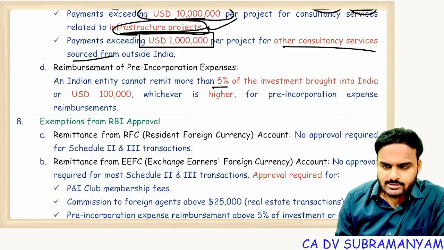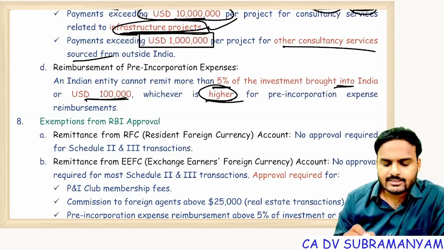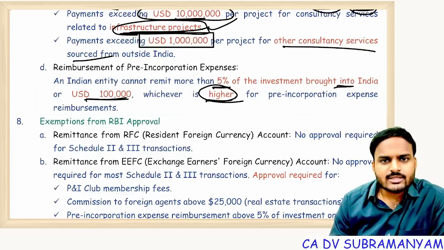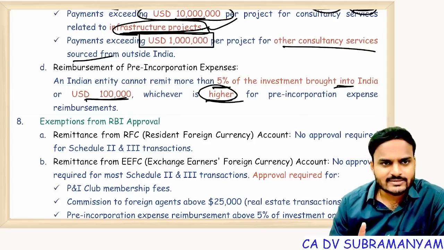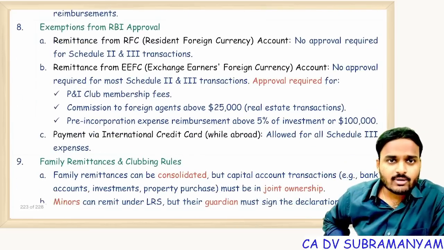Next one, pre-incorporation expenses. The limit is 5% of the investment brought into India or 1 lakh USD, whichever is higher. Up to this limit, RBI approval is not required. Exceeding the limit, RBI approval is required. Okay? Next one, exemptions from RBI approval.